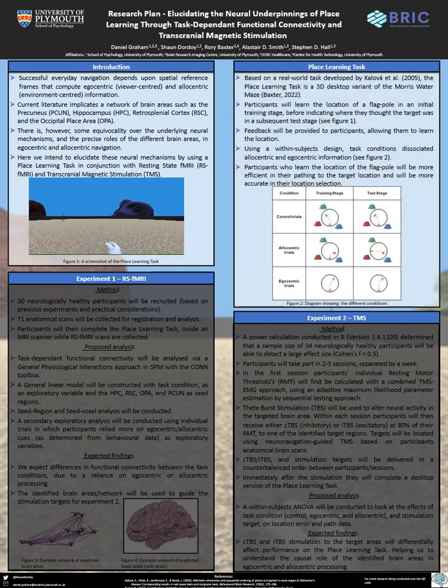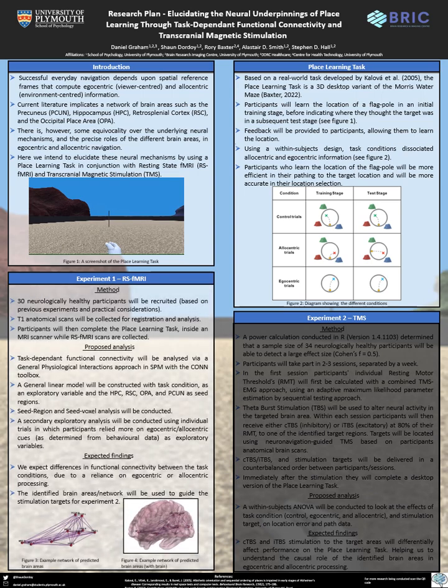To do this, we will use a place learning task as demonstrated in Figure 1, in which the participants are placed into an arena and must first walk and pick up a flag in the training stage. They are then returned to their starting location and must return the flag to where they believed they picked it up in the testing stage. After each trial, they then receive feedback indicating their accuracy on the task. Crucially, in this experimental design, we can manipulate the participants' reliance on egocentric and allocentric cues by manipulating the experimental arena, as can be seen in Figure 2.